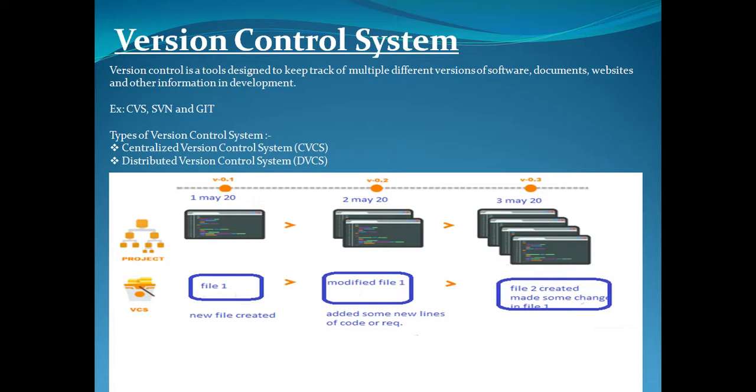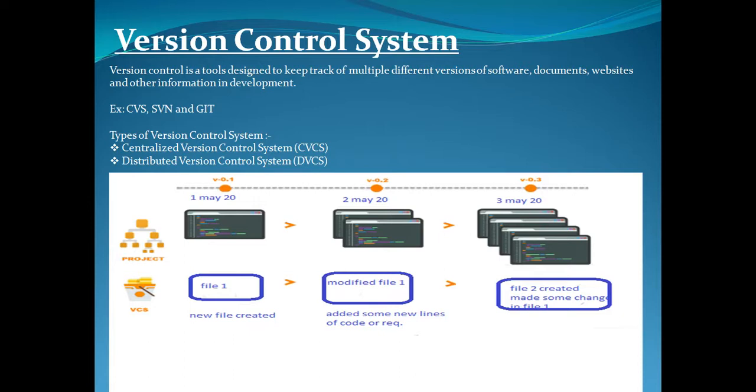So these are all the features we get with the help of a version control system: we can maintain branches and we can maintain history. There are many version control systems available in the market, but a few top VCS are Git, CVS, SVN, etc.